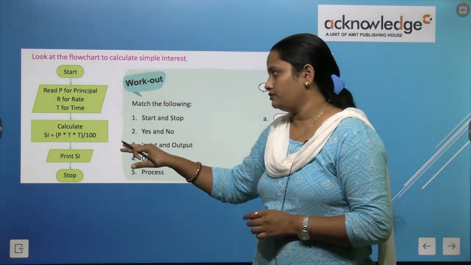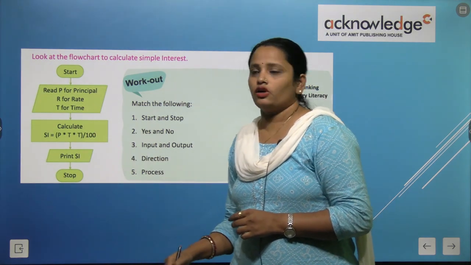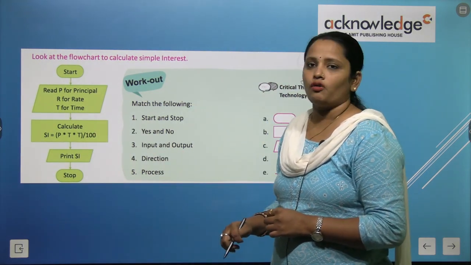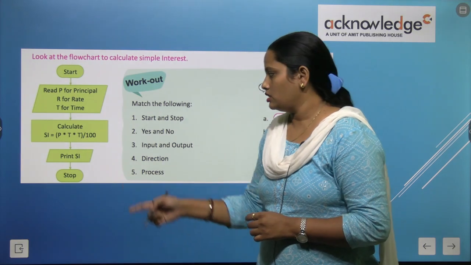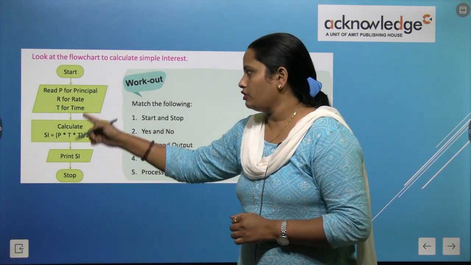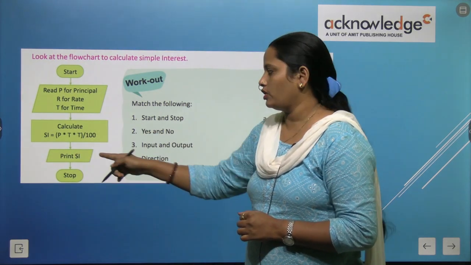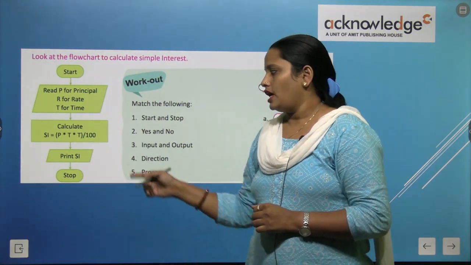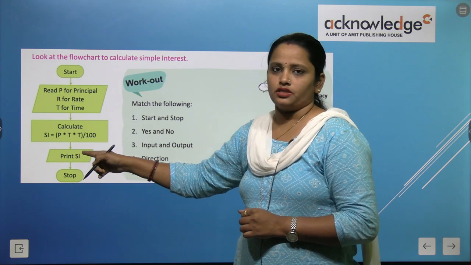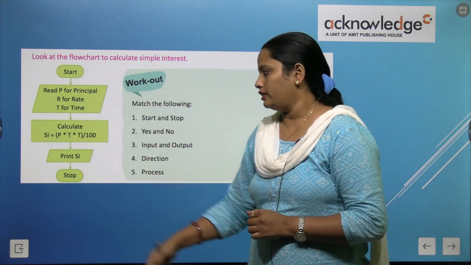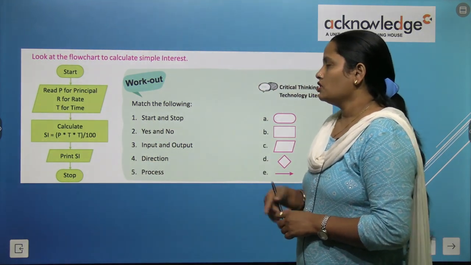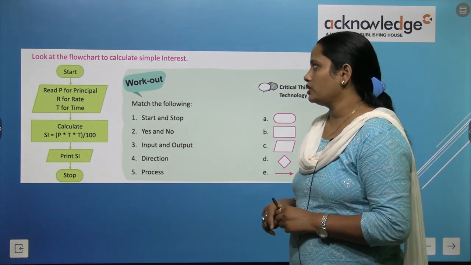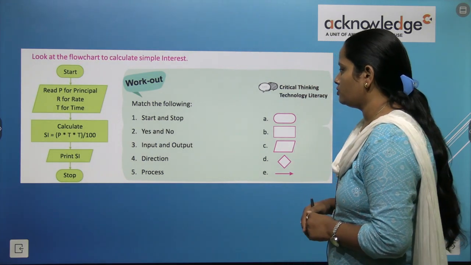specification is given here, and in this rectangle box we have put the formula and the values, and then again we have used this parallelogram box for printing the simple interest, and here the result will be printed in this box, and then we are stopping the process. So this is the way to calculate the simple interest.